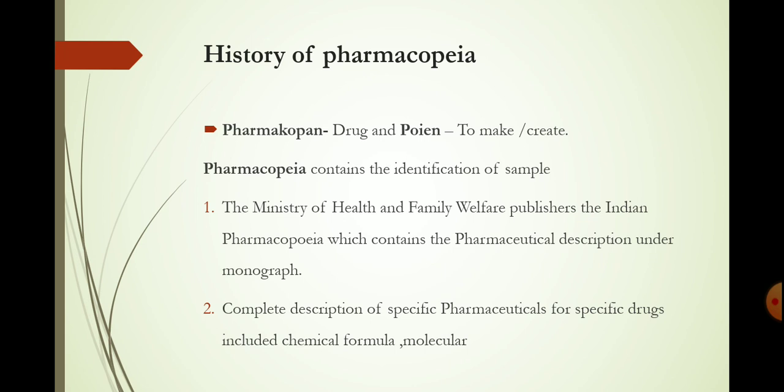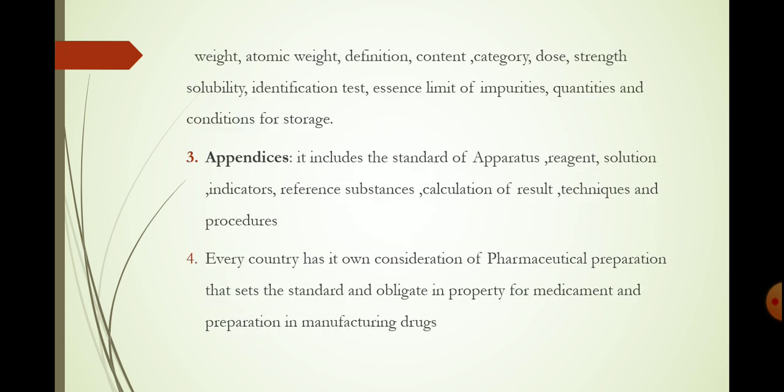A monograph is the complete description of a specific pharmaceutical, for a specific drug, including chemical formula, molecular weight, atomic weight, definitions, content, category, dose, strength, solubility, identification test, the limit of impurity, quantities and conditions for storage.